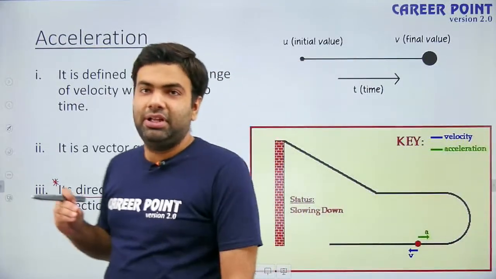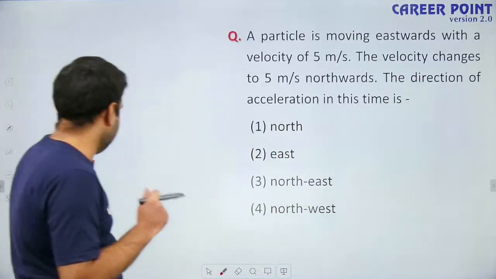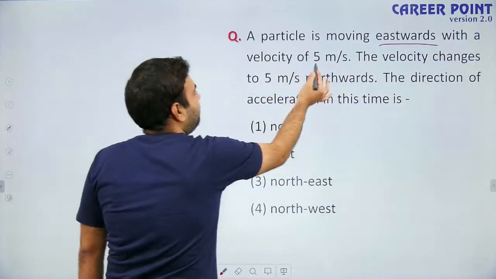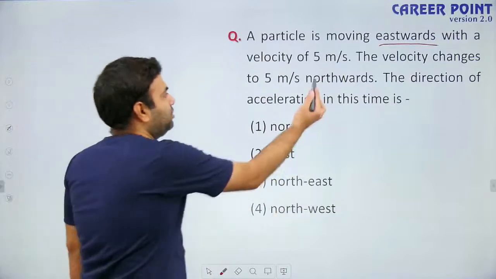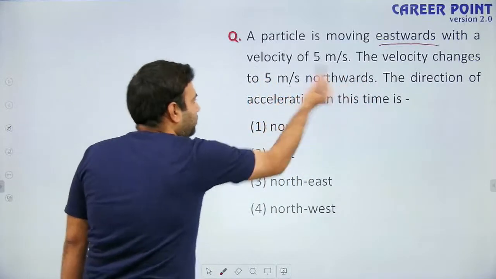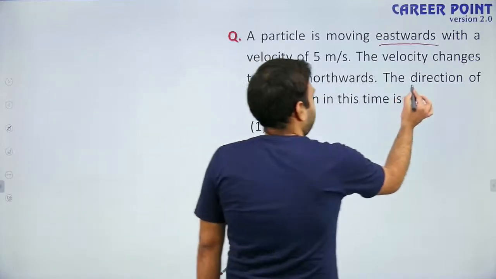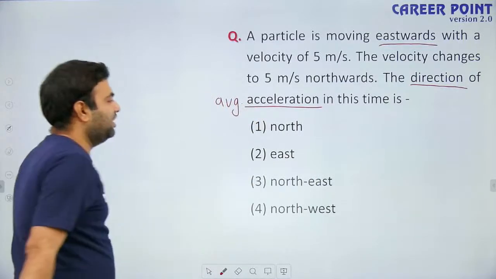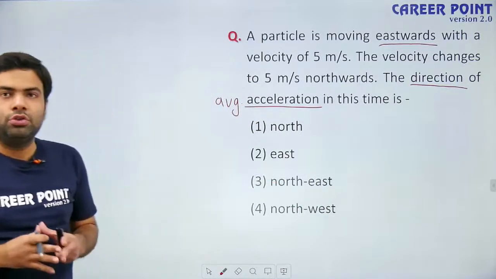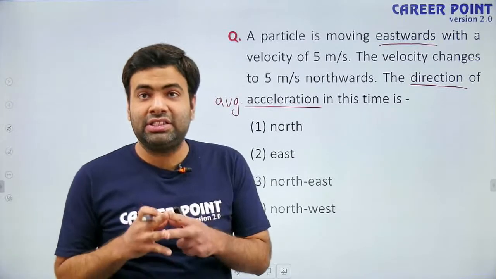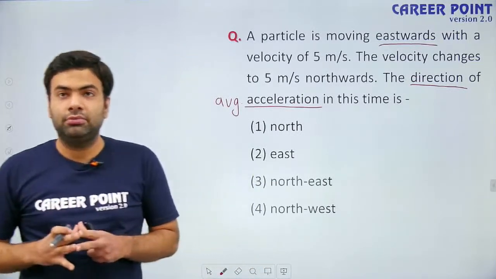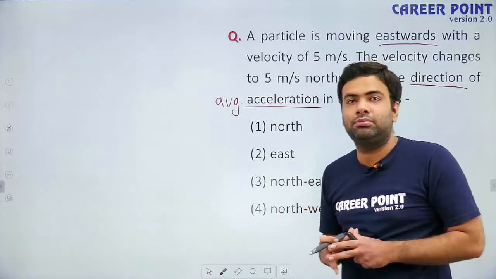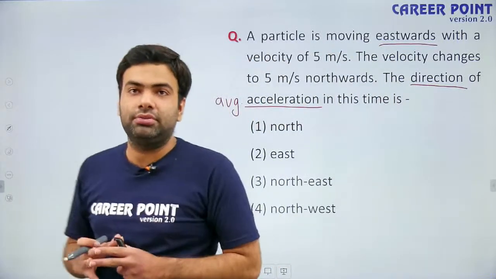Now, to understand this concept, let us have an example. A particle is moving eastwards with a velocity of 5 meters per second. Then the velocity changes to 5 meters per second northwards. Then calculate the direction of acceleration. The direction of average acceleration it is asking. The direction of acceleration is the same as the change in velocity. So how do we find change in velocity? Change means final value minus initial value in vector form, so we have to do the vector subtraction.